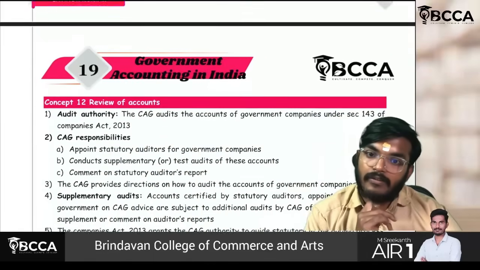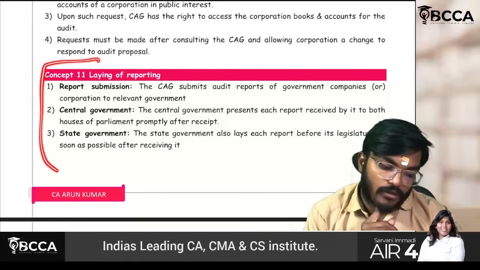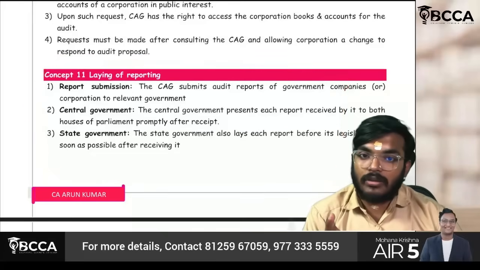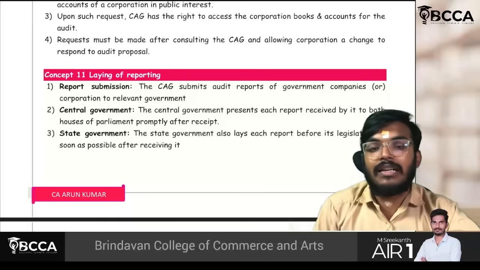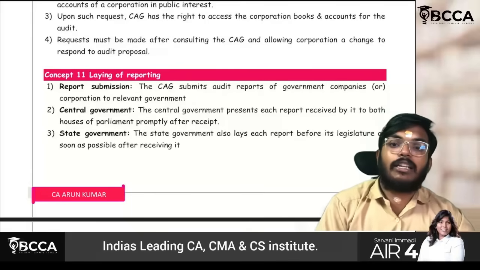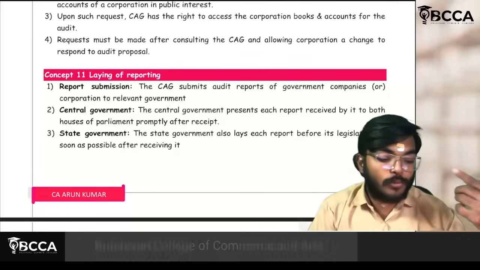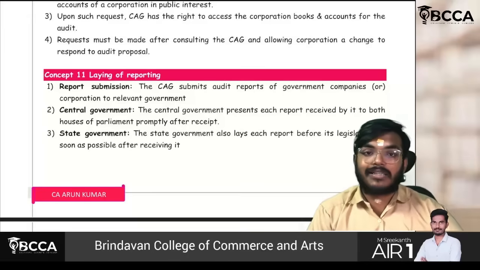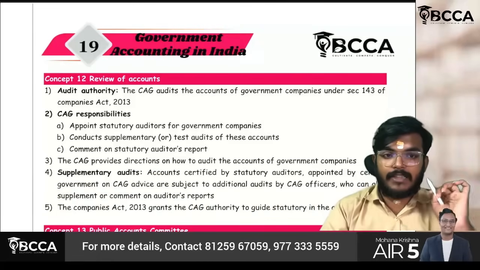Okay, fine, understood. We have understood this part, and the laying of reports also. Report submission: the C&AG should submit the audit report of government companies and corporations also. The central government has to place it in both houses of parliament if it is related to the central government. The state government has to place it in the legislature as soon as possible. Okay, fine sir.